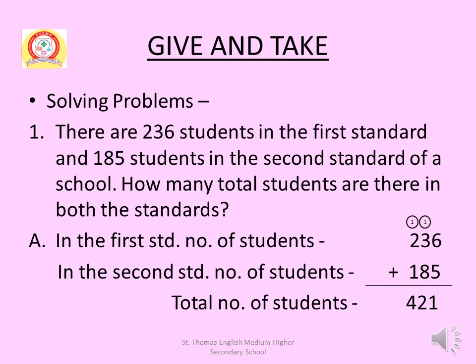So 5 plus 6 here, that is 11, 1 and 1 carry forward, 8 plus 3 plus 1, that is 12, 2 and then 1 carry forward, 2 plus 1 plus 1, that is 4. So the answer is total number of students in both the standards is 421.